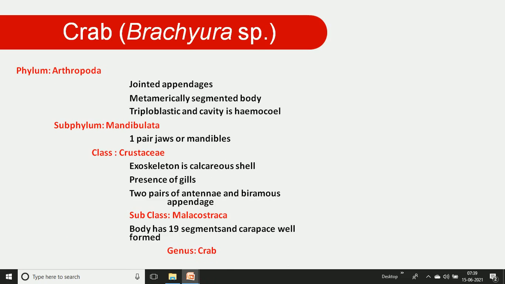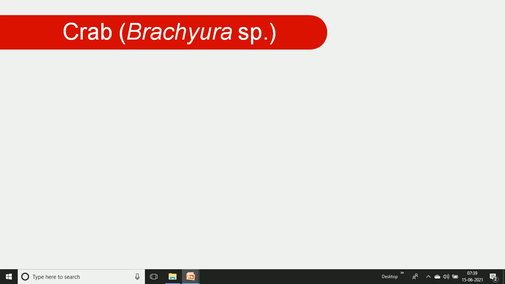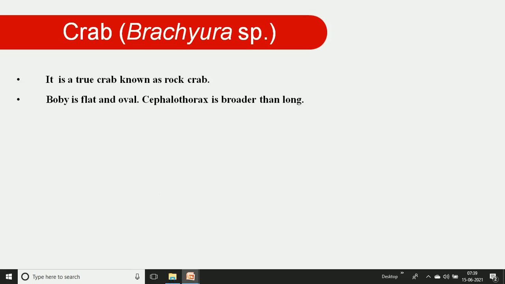And the genus is crab or Brachyura. The crab is commonly called rock crab or true crab. The body is flat and oval in structure, and the cephalothorax is broader than long. Length is short, but it is broad in structure.